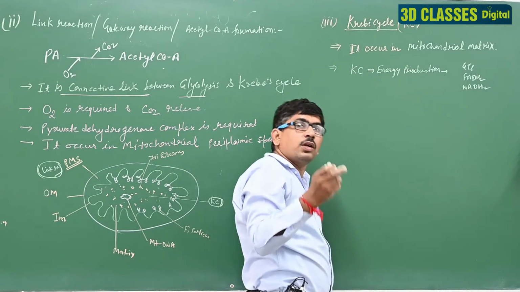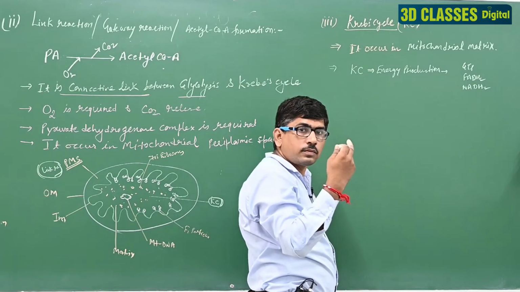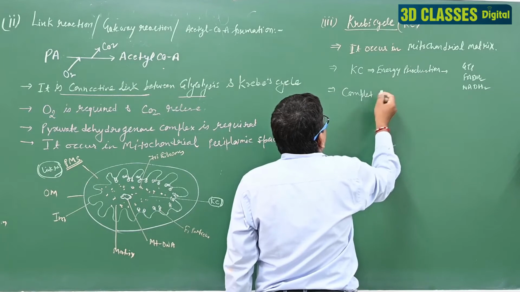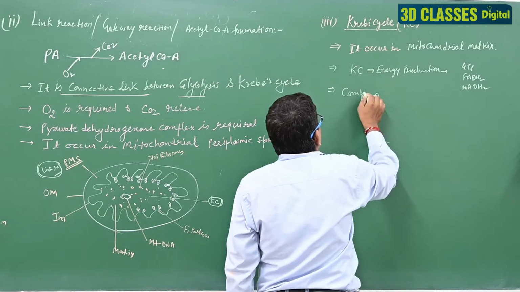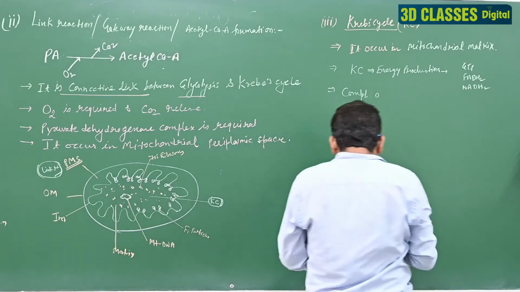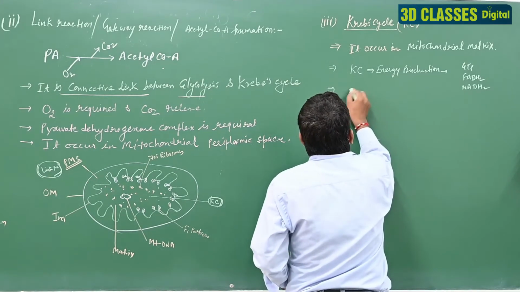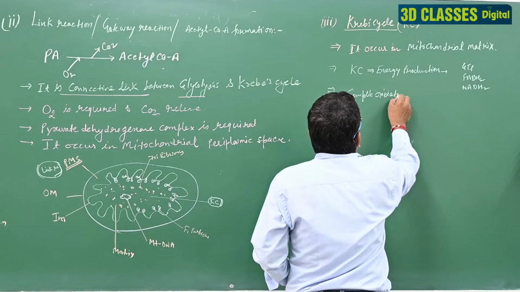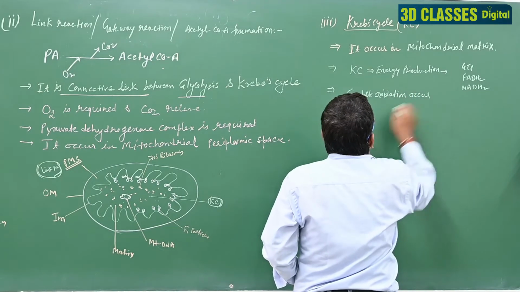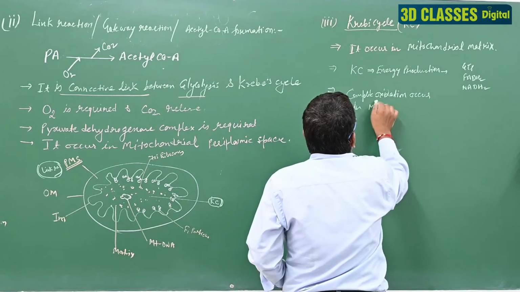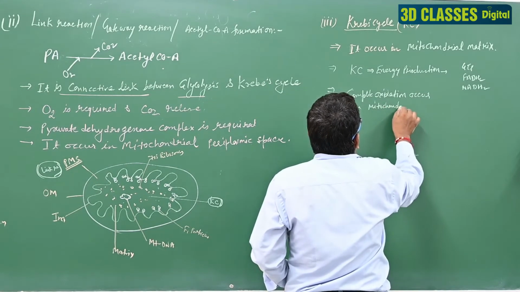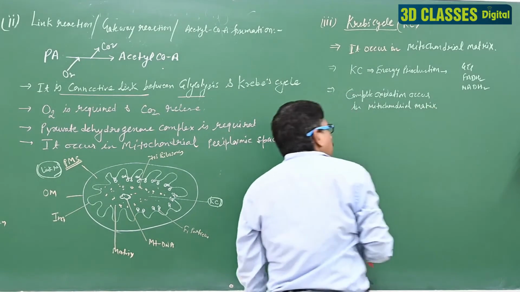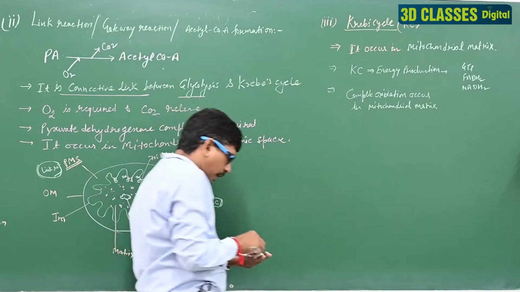The complete oxidation of the carbohydrate occurs here, so we can say the complete oxidation occurs in the mitochondrial matrix. Clear? That is the third step.